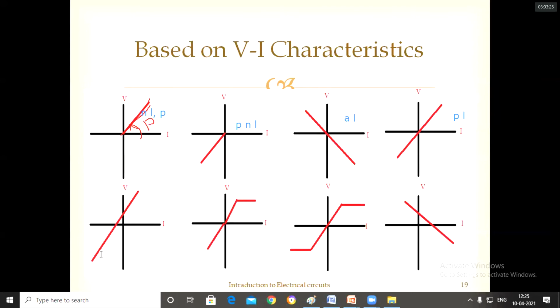And next, for this I can directly say it is not linear. It is non-linear. Why? Because it is one equation only, but it is not passing through the origin. So it is non-linear. And next for this, it is passing through the origin. Am I right? It is passing through the origin.